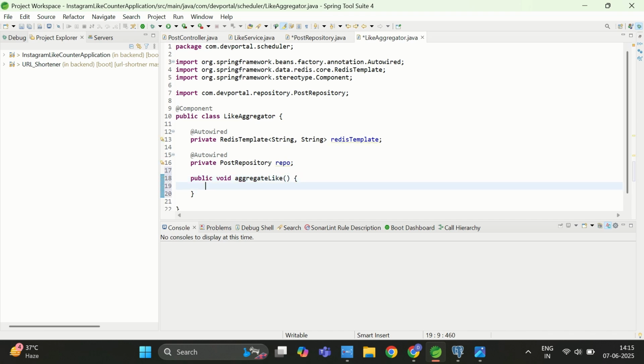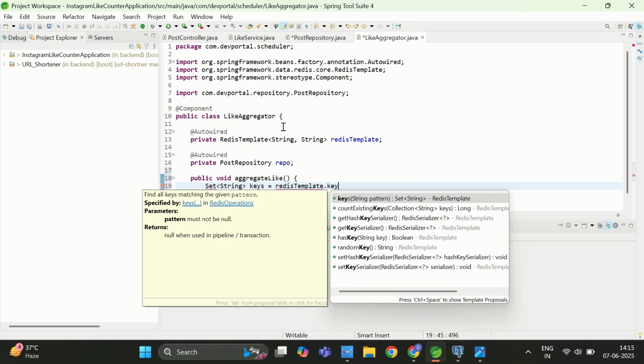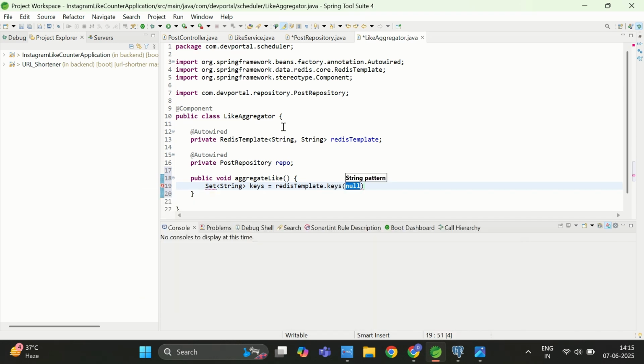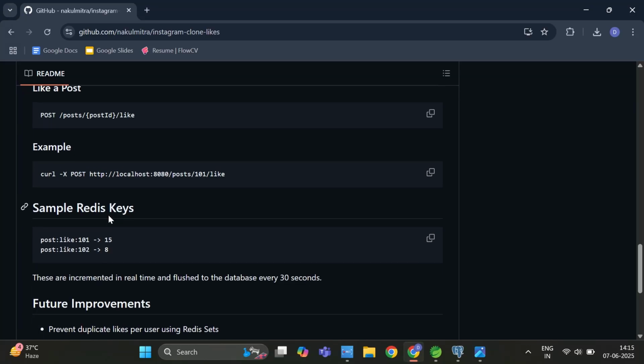And now first I will fetch what all keys are present in the Redis. For that it will return me a set of string, so that will be my keys, and I will use Redis template here, and I will write just keys. And now I need to provide the pattern. So what will be the pattern? If you see here, the pattern I am using is post colon like colon, and after that it will be a post ID.